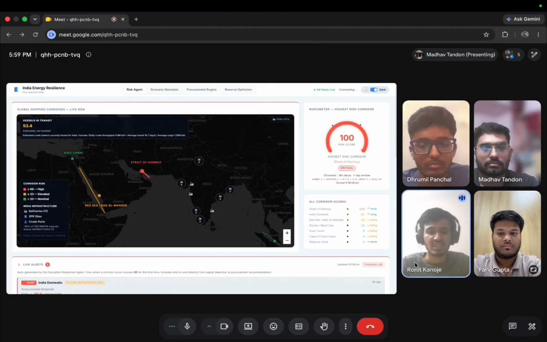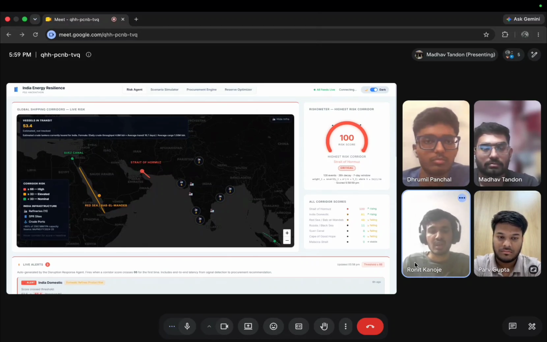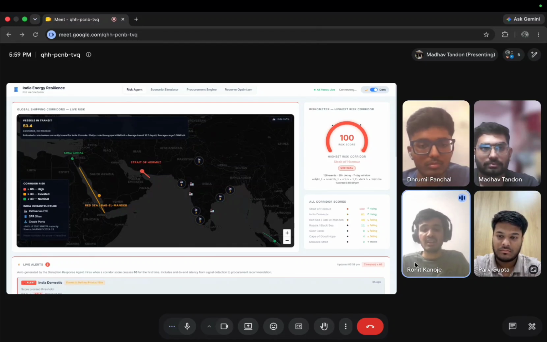So for that preparation, and to analyze what to do in any such crisis situation, here comes our project. We have built a complete 4-step detailed dashboard which will tell refinery management and the Ministry of Petroleum how to deal with all such crisis situations and take very quick decisions so that no further disruption occurs and the economy of India runs smoothly. One of my team members, Madhav, will continue by explaining the features of the website. So Madhav, please.